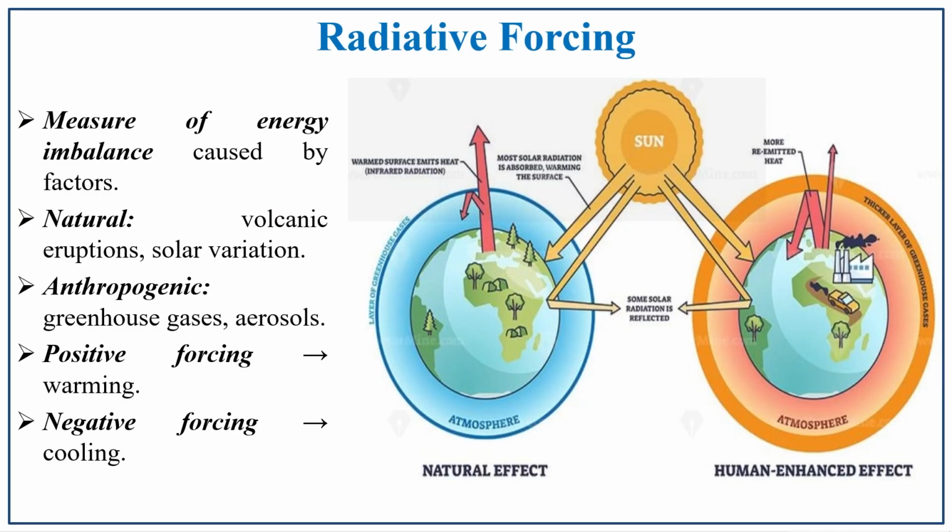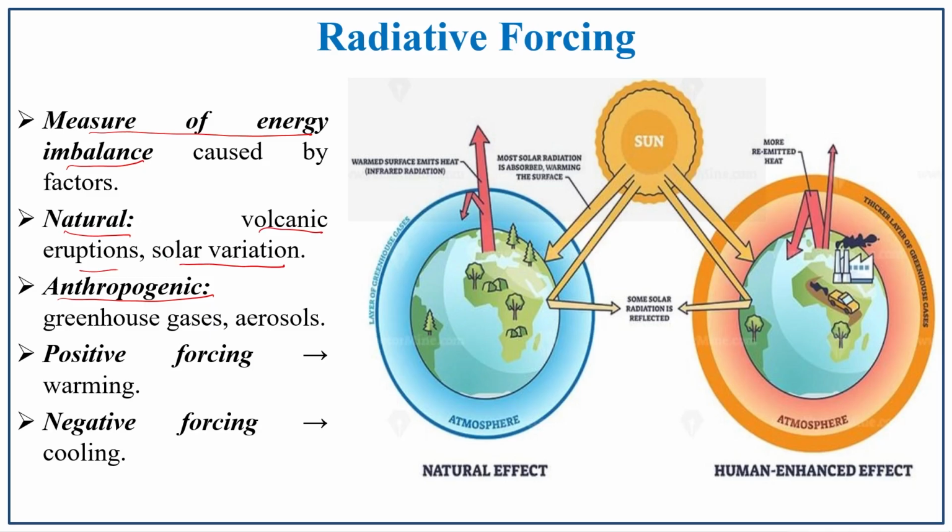The next one is radiative forcing. So, radiative forcing is a measure of energy imbalance which has been caused by various factors. That is, it may be a natural factor or it may be an anthropogenic factor. The natural factors, how do they disturb it? Natural factors such as volcanic eruption and solar variation play an important role in this radiative forcing.